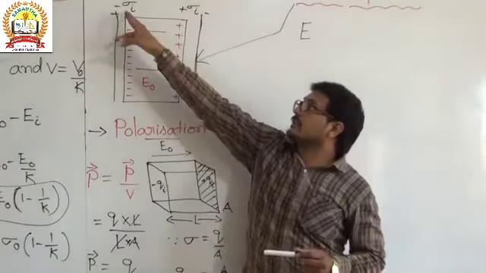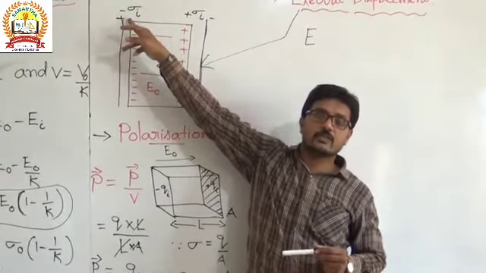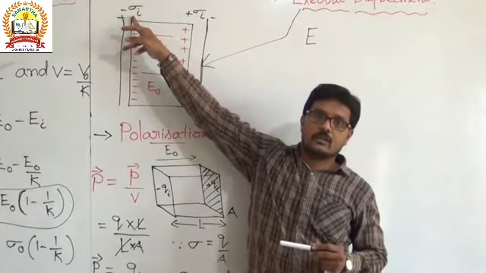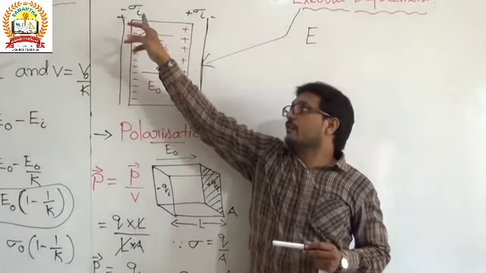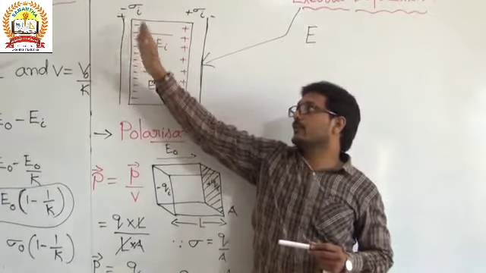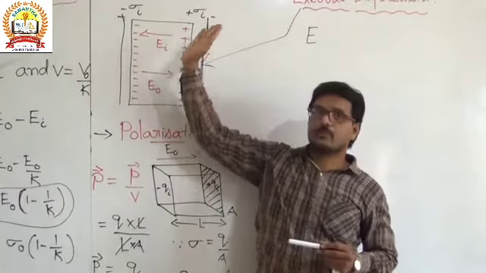And on this surface is the negative surface charge density. Why have we taken negative surface charge density? Because here it is in the opposite direction. Okay, so the left side is the negative side, opposite direction, and this right side will be in the same direction, positive direction.